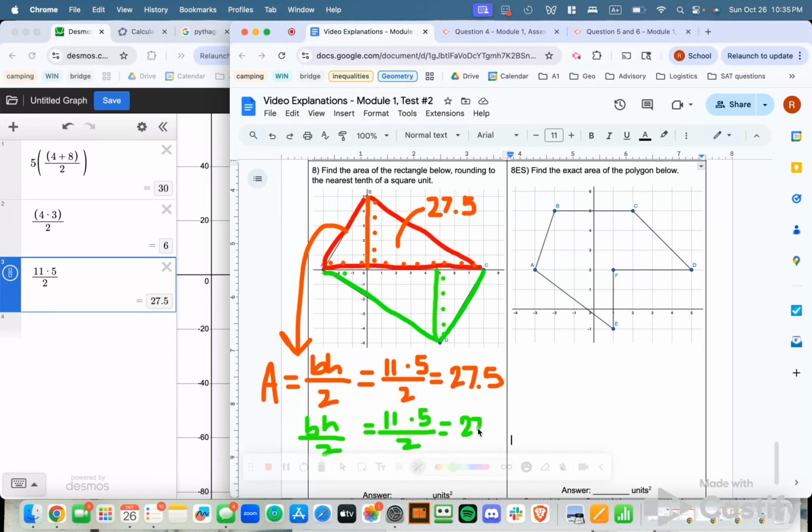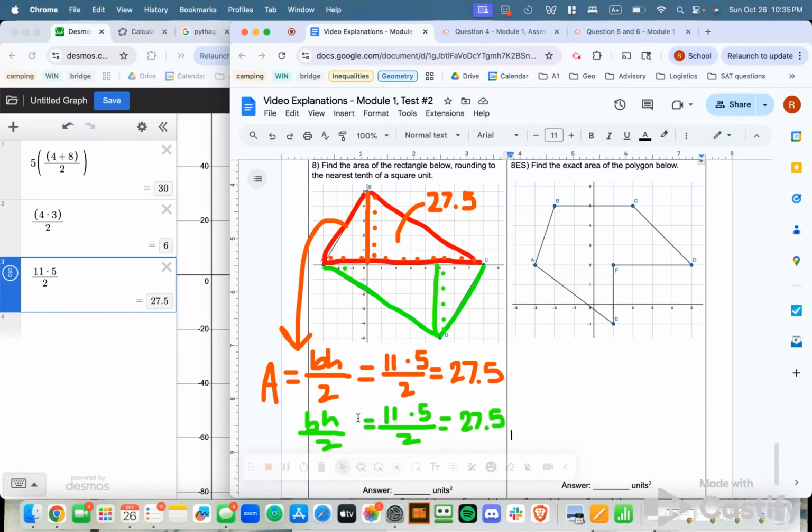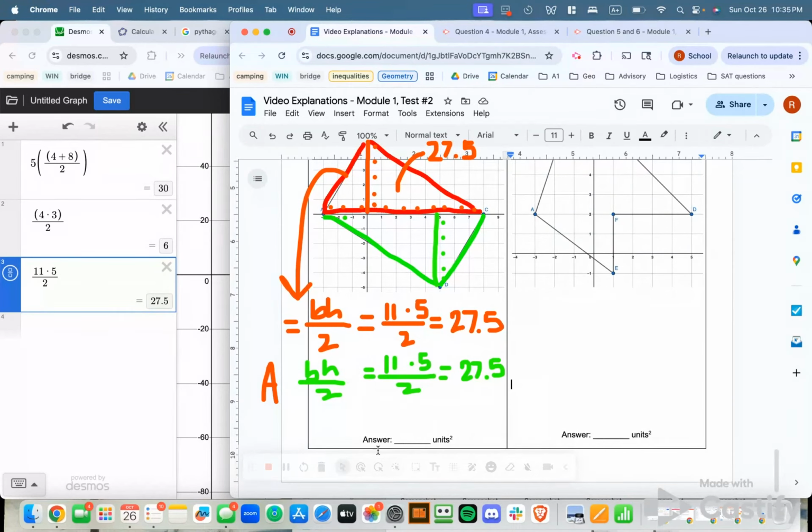And we get 27.5 square units. So when we add those together, 27.5 plus 27.5, we are going to get 30, nope, not 30. 20 plus 20 is 40, plus 15, so we get 55 square units here. All right, so again, all I did was add my first triangle plus my second triangle and got that full area of 55 square units.